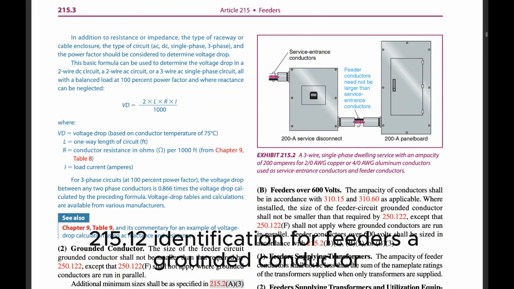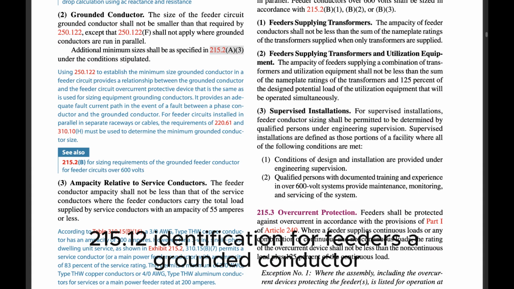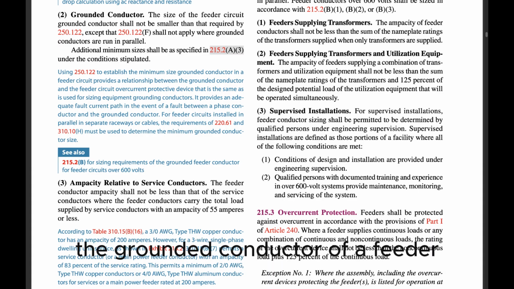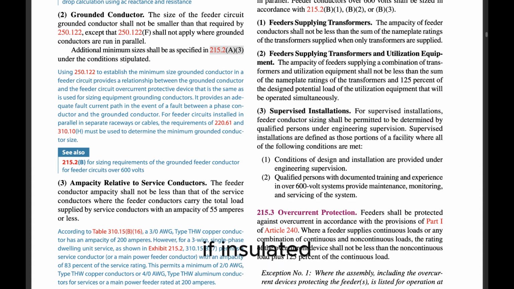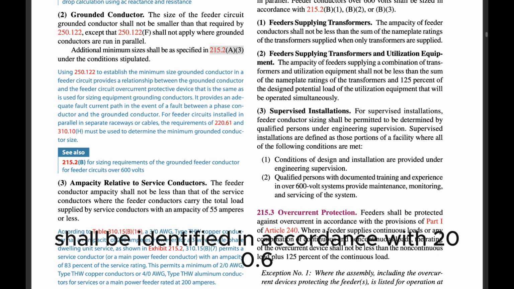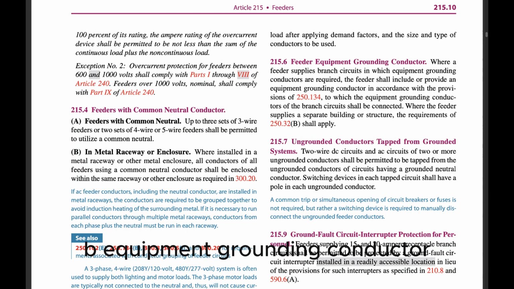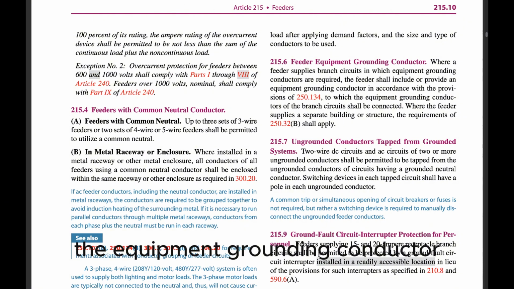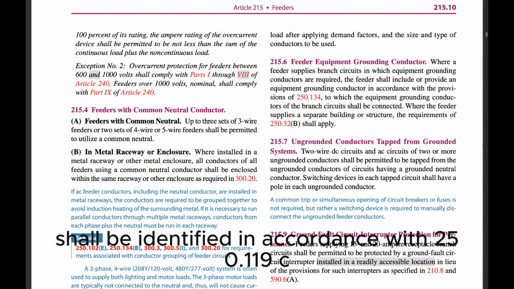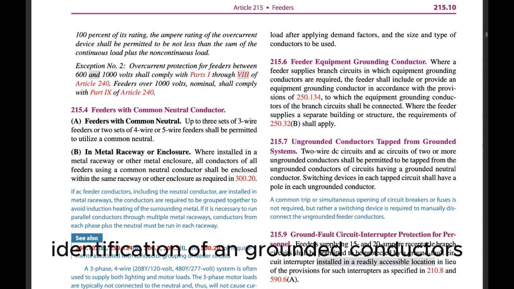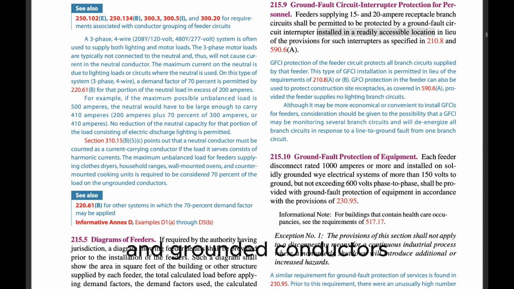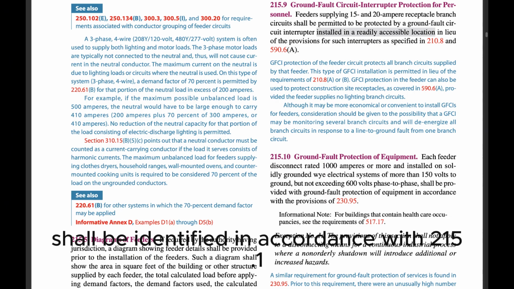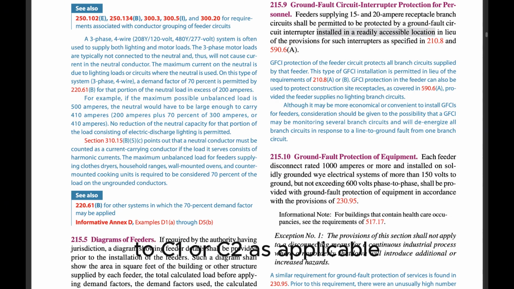215.12 Identification for feeders. (A) Grounded conductor. The grounded conductor of a feeder, if insulated, shall be identified in accordance with 200.6. (B) Equipment grounding conductor. The equipment grounding conductor shall be identified in accordance with 250.119. (C) Identification of ungrounded conductors. Ungrounded conductors shall be identified in accordance with 215.12(C)(1) or (C)(2), as applicable.